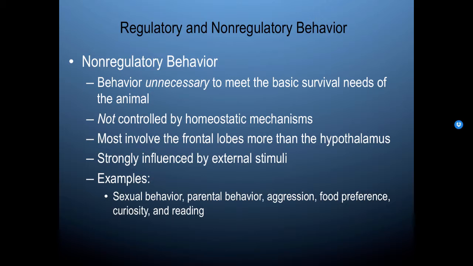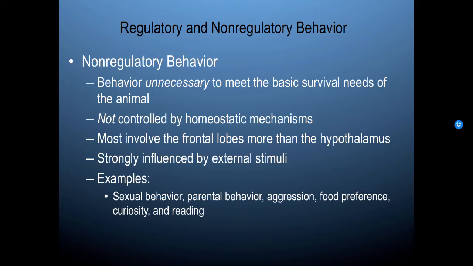And these are all things that, while highly important, are not necessary for survival. So while sex is important for the propagation of the species and for passing on your genes, you don't actually need it to survive. Parental behavior, again, is highly important and automatic in certain individuals for passing on particular genes.